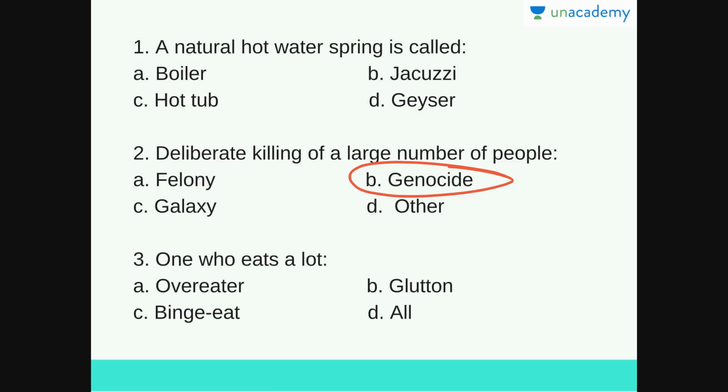Next question is one who eats a lot. Options are overeater, glutton, binge eat or all. So the answer for this question is D, all, because overeater, glutton and binge eat are all synonyms of each other, and I already told you all while we were discussing the word glutton that the synonyms of glutton are overeater and binge eat. So the answer for this question is all.